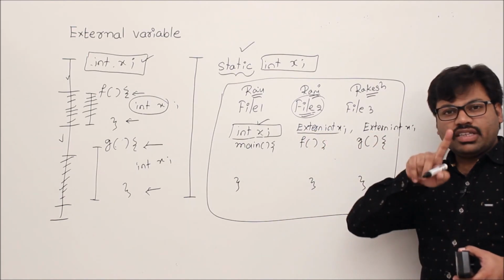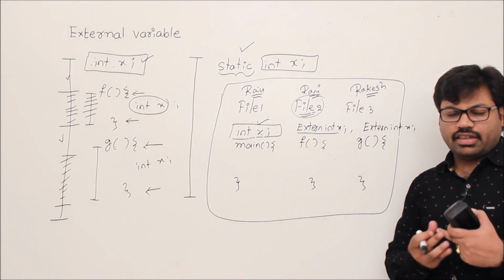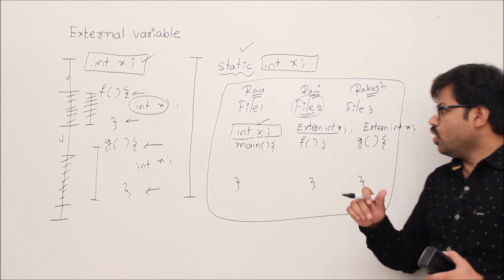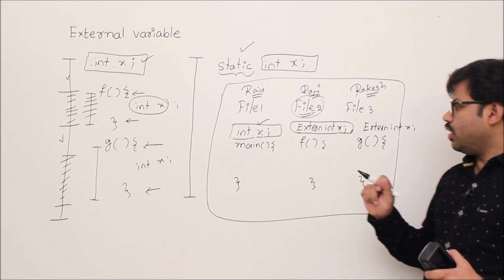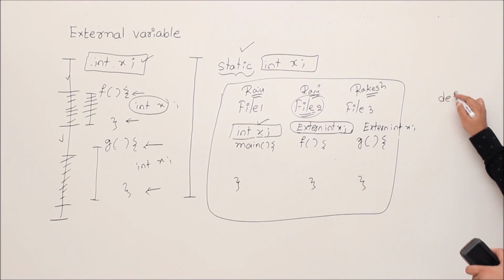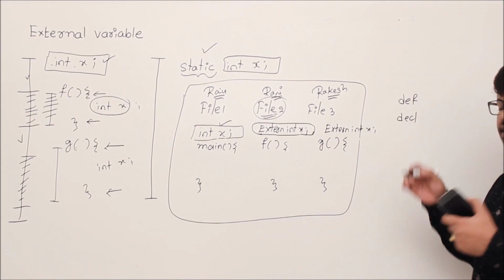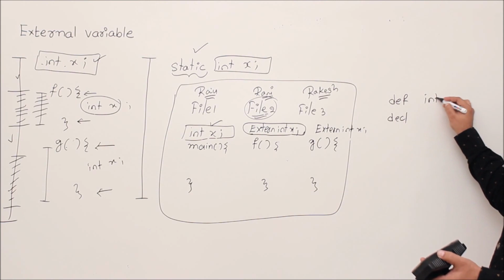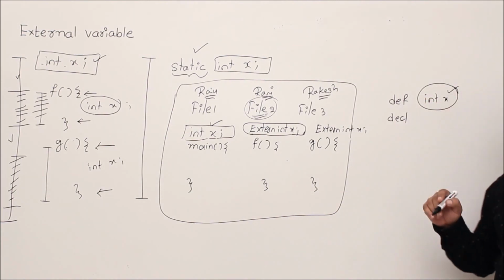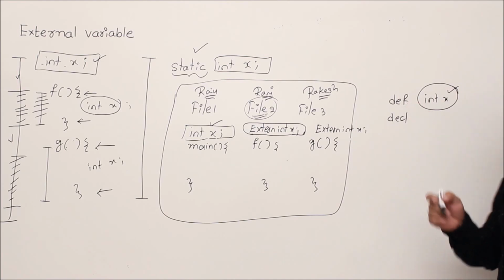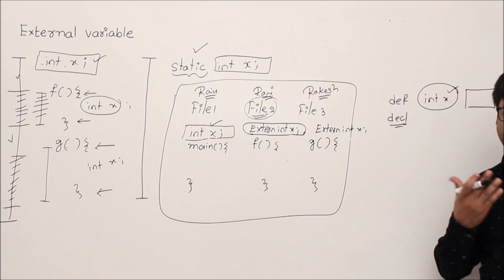I will tell you what is definition and declaration. I'm using the words declaration and definition, but I want to have clarity. Before that, let's say this is the declaration: extern int x. Definition versus declaration: a declaration is just mentioning the type of a variable, and a definition generally allocates the memory also.